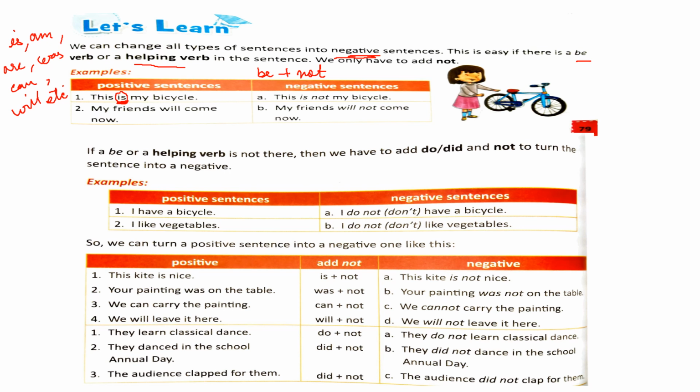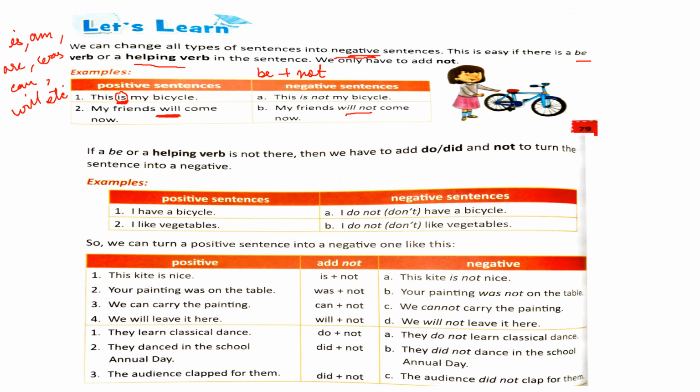Again, see the next example. My friends will come now. Here you can notice that we have used will, which is also a helping verb. So simply what you will do, you will add not after will to form the negative sentence. My friends will not come now. So it is easy when you have a be verb or a helping verb in the sentence. You simply put not after the be verb in order to convert them into negative sentences.